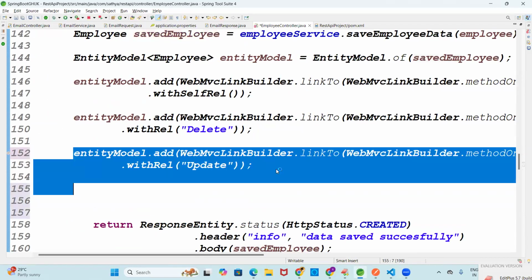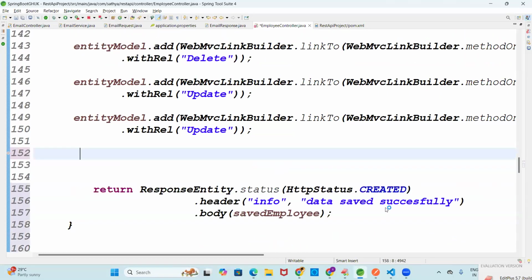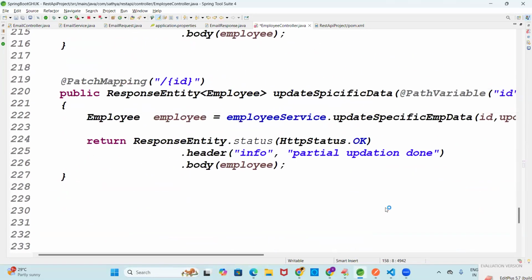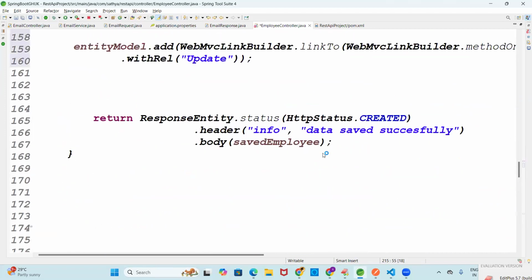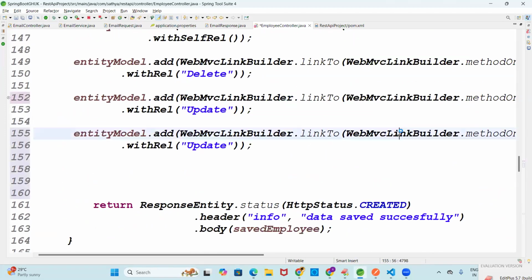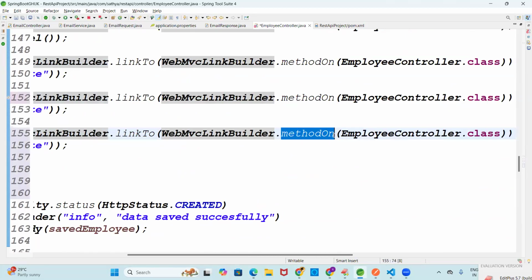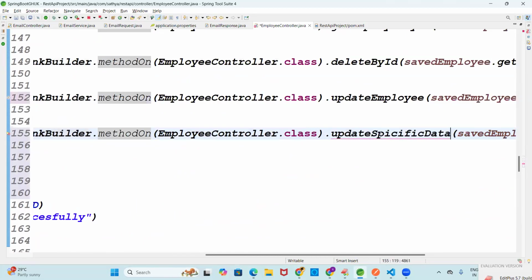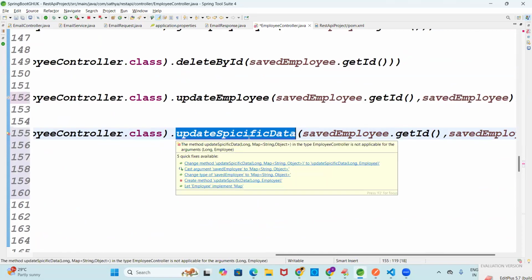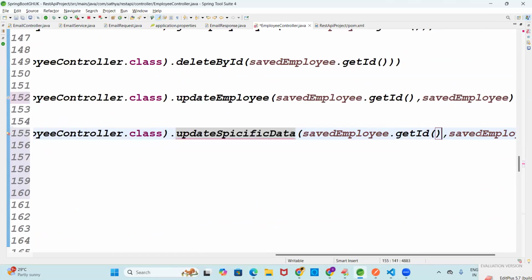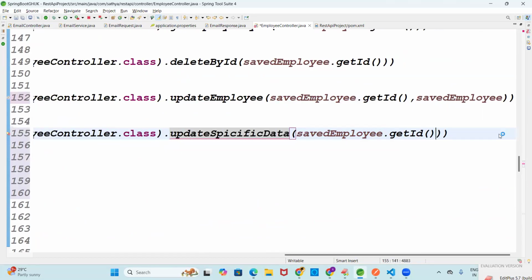Now the patch call. You copy this line, paste it, and go for the patch call, the patch mapping. Yes, this is the patch mapping. It updates specific data. You copy the method, the MVC link builder link to, and add the method on. How many inputs? Two inputs. One is ID, and the second one is the data.